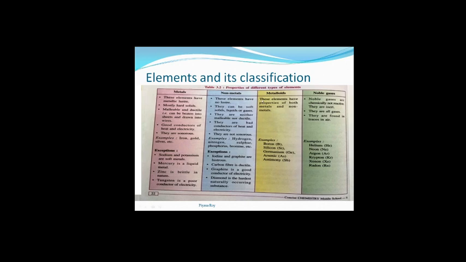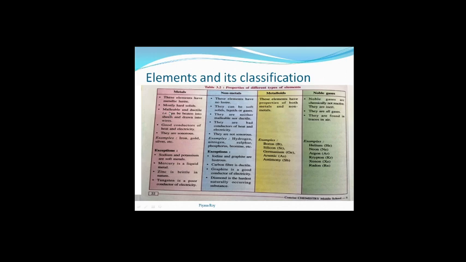Here comes the properties of different type of elements, that means metal, non-metal, metalloid and noble gases. So what are the properties of metals? These elements have metallic luster, means the metallic shine. Metals having metallic shine. Mostly these are hard and solids. We know this, metals are hard and solid mostly, though some exceptions are there, but these are the general characteristics of metals which we are discussing.